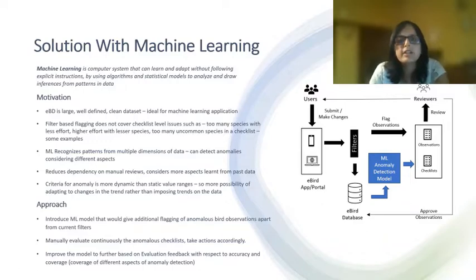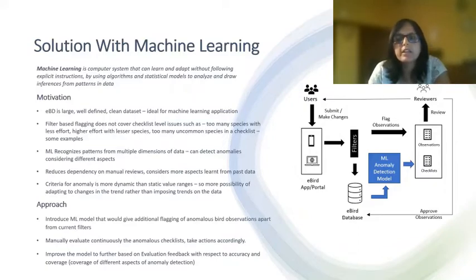Firstly, the eBird dataset is large and well-defined, which fits easily into the purview of machine learning applications. The current system of filters, which flags the anomalous observations, works with predefined threshold values on a list of different aspects related to the observation itself.